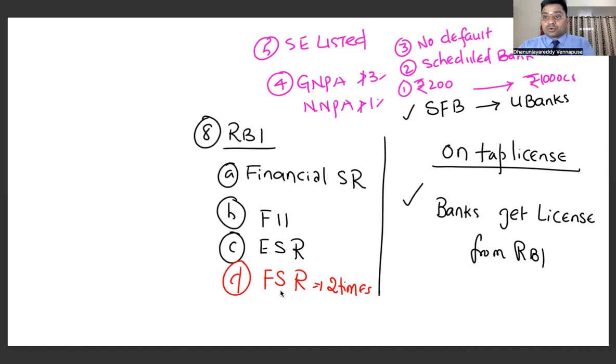So the total NPAs of the banks are called gross NPAs. Net NPAs means, in that gross NPAs, if you subtract the provisioning amount, you will arrive at net NPAs.